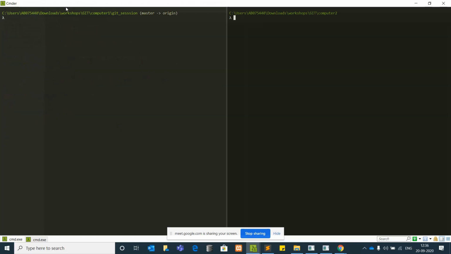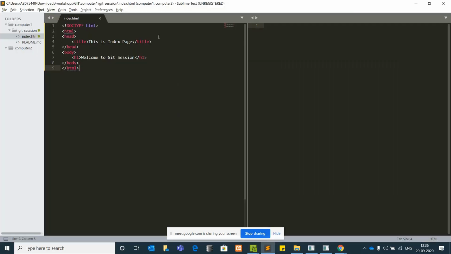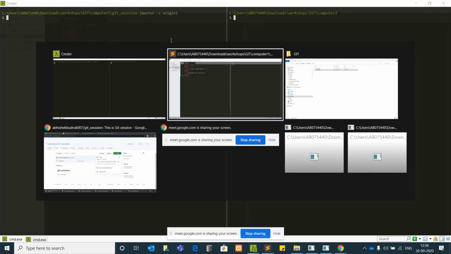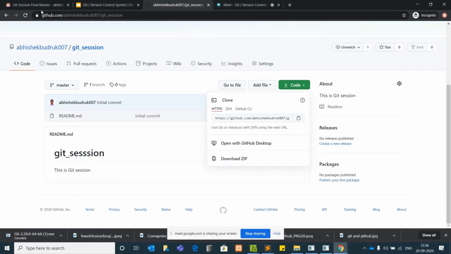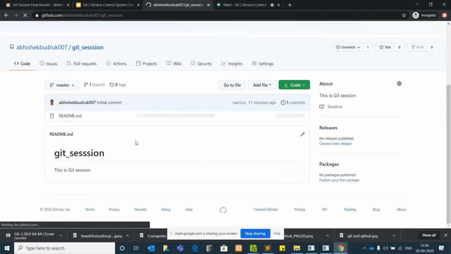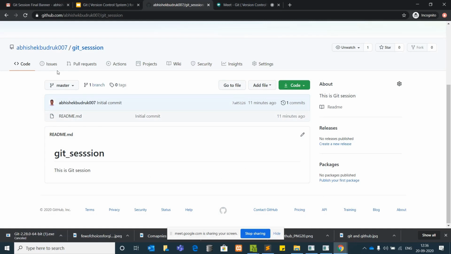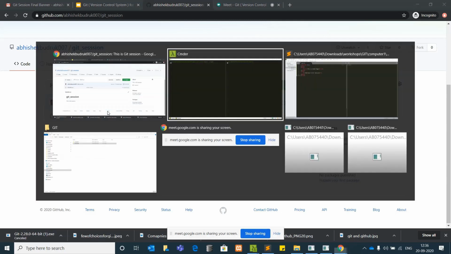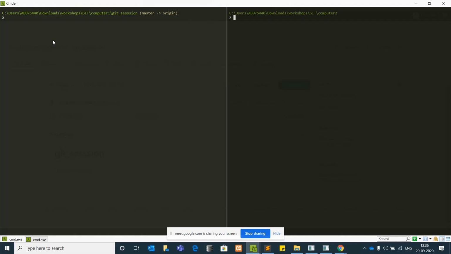But now I have added it only to the local repository. If I come and check in GitHub and reload, you can see there are no commits, and there is no index.html file in your source code, because you haven't pushed it yet. So how to push that? You have already added it, so you need to commit those changes.